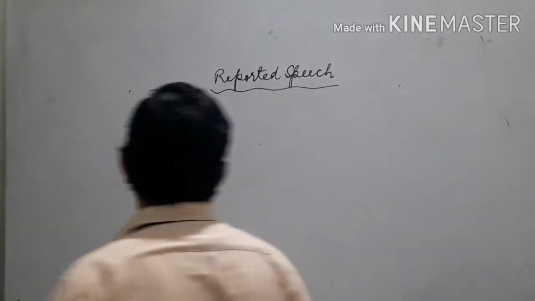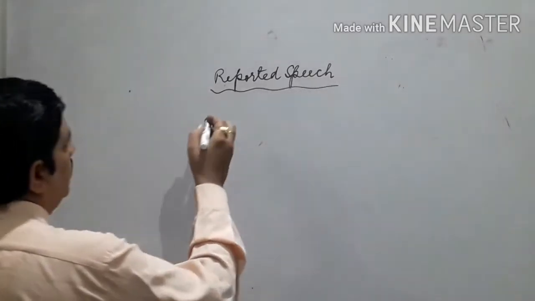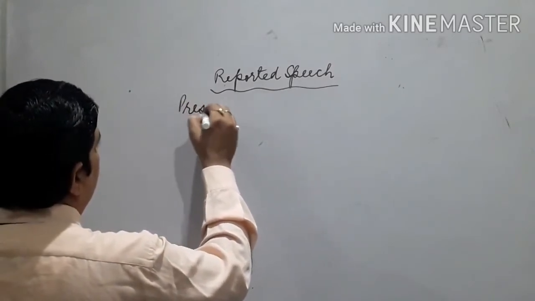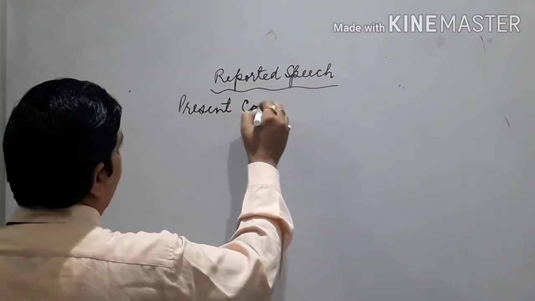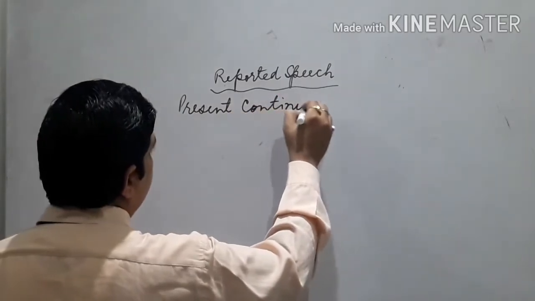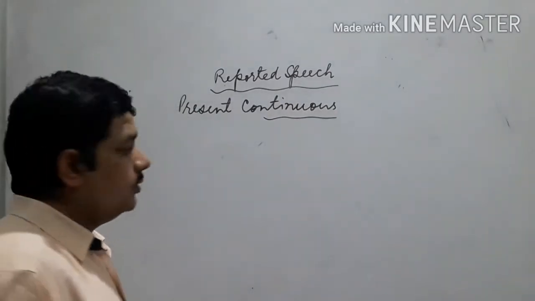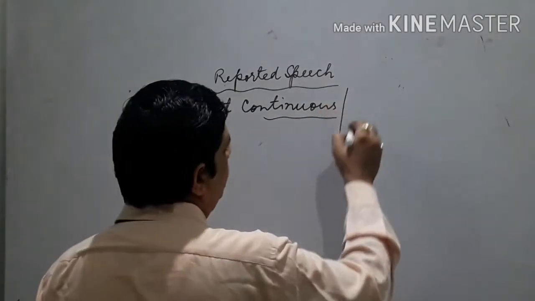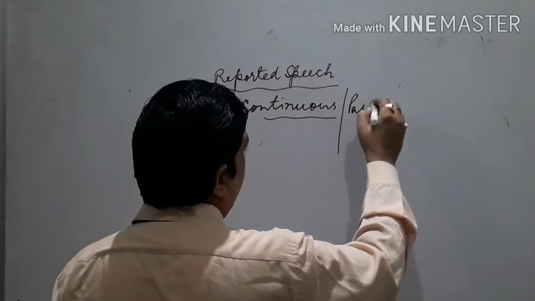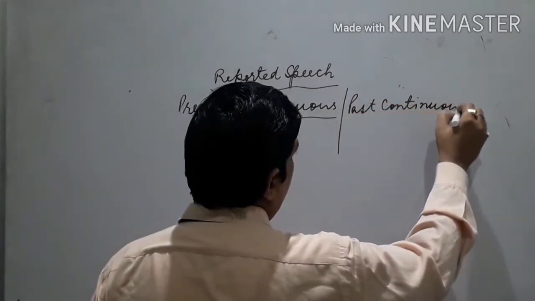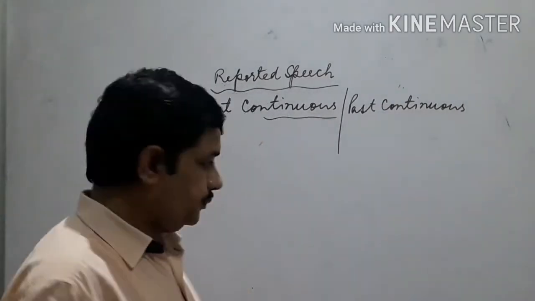So today you will be told, suppose there is present continuous tense. That sentence will be converted into past continuous. Clear?